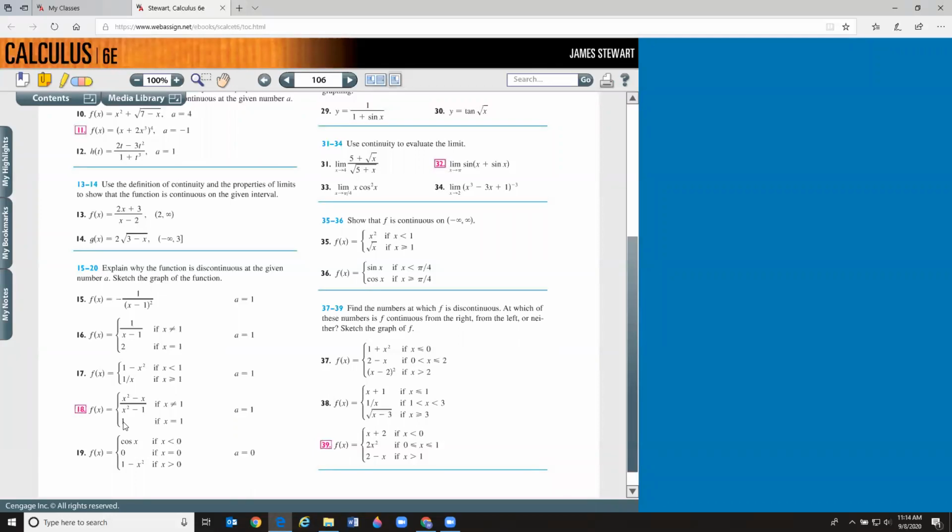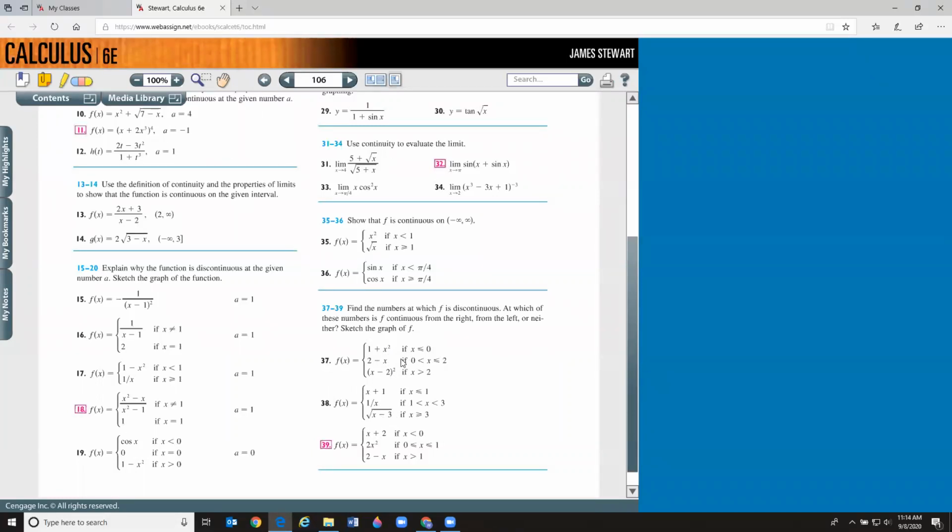So if you look at the problems that I almost did first, problems like 37, 38, 39, if you look at the 1 plus x squared, the 2 minus x, the x minus 2 squared, all of those functions by themselves are continuous. The problem is, do they come in from the left and meet up in the same place when they come in from the right?